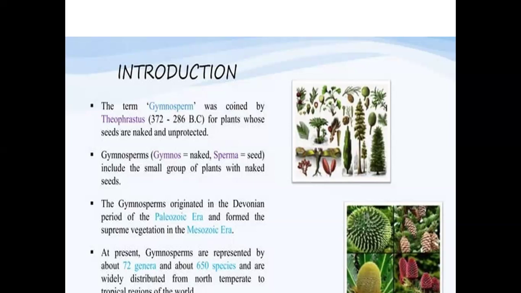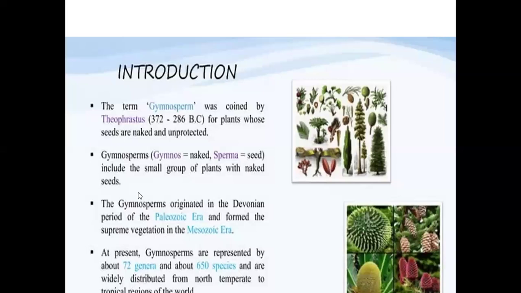That is the reason why we can see the seeds directly exposed to our eyes, attached to the plant body. Such plants are called gymnosperms. Gymnos means naked, and sperma means seed. This is an important point: the common name for gymnosperms is naked seeded plants.